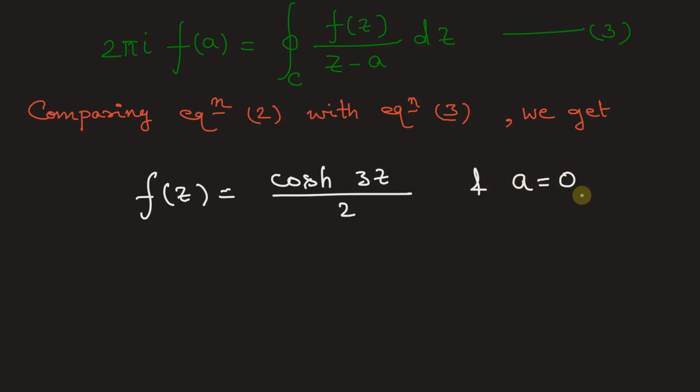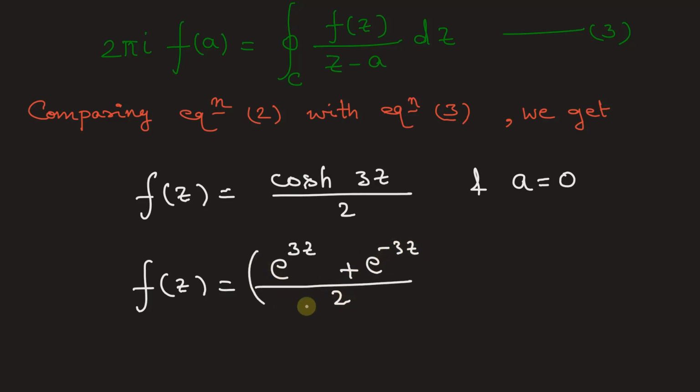Since we got the value of A is equal to 0, we can say the pole of the given function is at z is equal to 0, so it lies inside the circle. Now from here we can substitute the cos hyperbolic value. So we can write f of z is equal to cos hyperbolic 3z, which can be written as e to the power of 3z plus e to the power of negative 3z divided by 2, whole divided by 2.